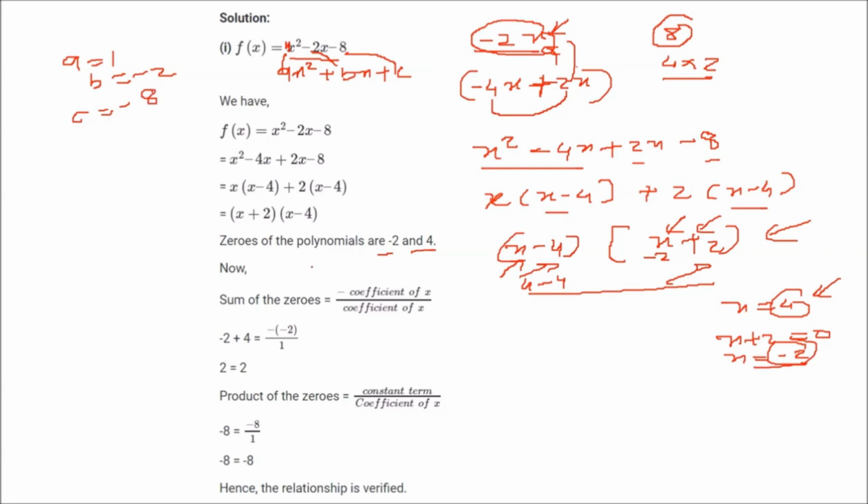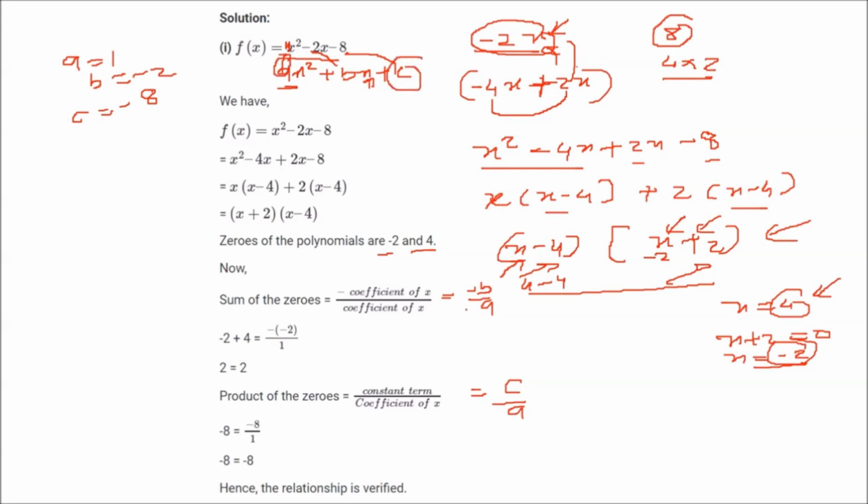So what will be the sum of the zeros? Sum of the zeros is minus b by a. That is, the coefficient of x with a negative sign, divided by the coefficient of x square. Similarly, the product of zeros is c by a. That is the constant term, divided by the coefficient of x square.